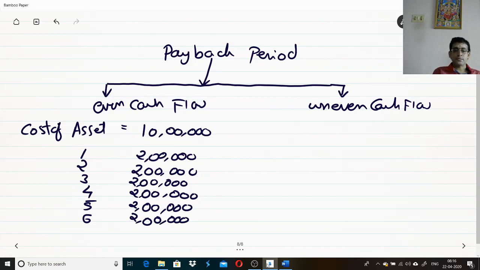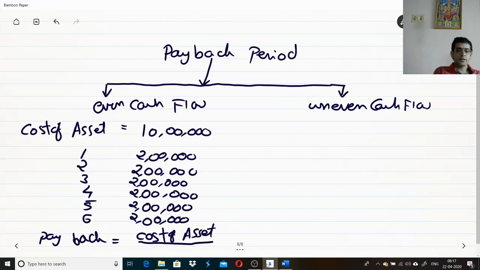So in the first scenario, how do you determine your payback? It's very simple in this case. As all the years it is uniform, you can easily calculate your payback. Generally we will take the cost of the asset divided by the cash inflow. That will give you the payback.